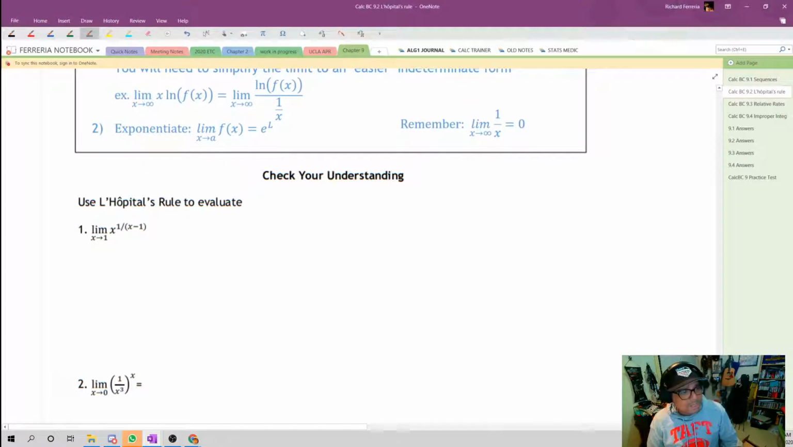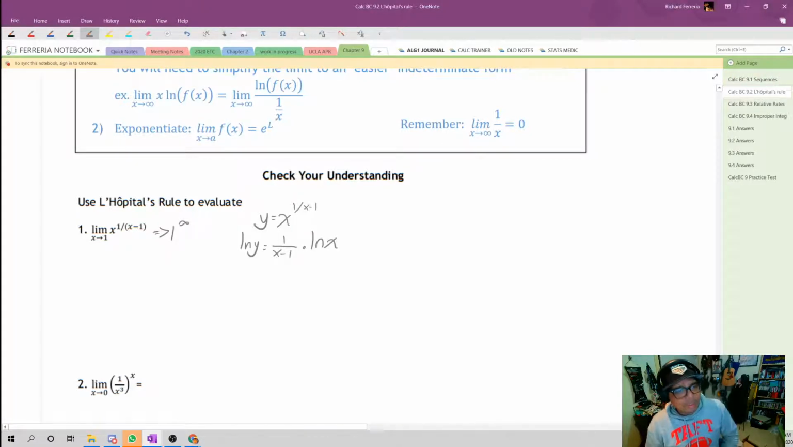The first one is the limit as x approaches 1 of x to the 1 over x minus 1. Let's try direct substitution. If we directly substitute, we get 1 to the 1 over 0, so 1 to the infinite power, which is an advanced indeterminate form. So we're going to say that y equals x to the 1 over x minus 1 power. The natural log of y is equal to 1 over x minus 1 multiplied by the natural log of x.